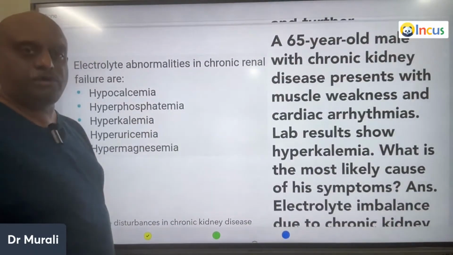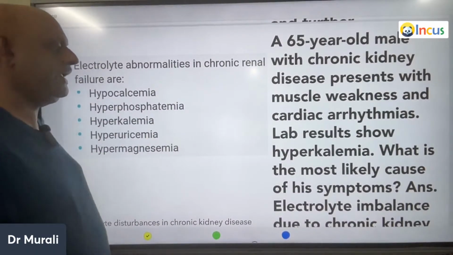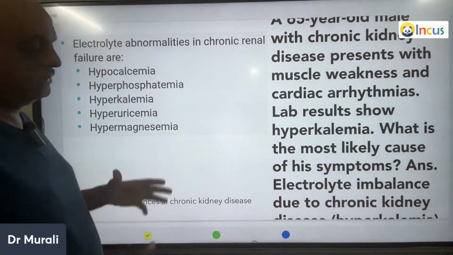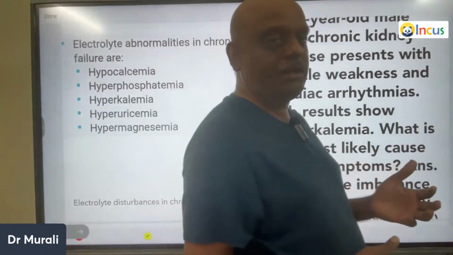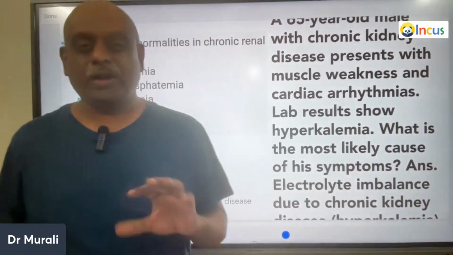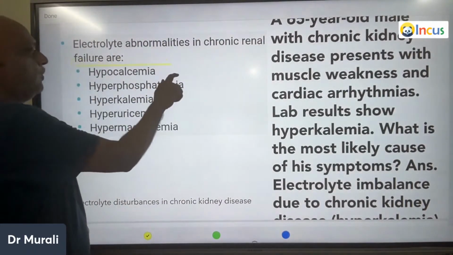A 65-year-old who has CKD, lab report is showing hyperkalemia. So always you should know what are the typical electrolyte disturbances that we see in a patient of chronic kidney disease, chronic renal failure.